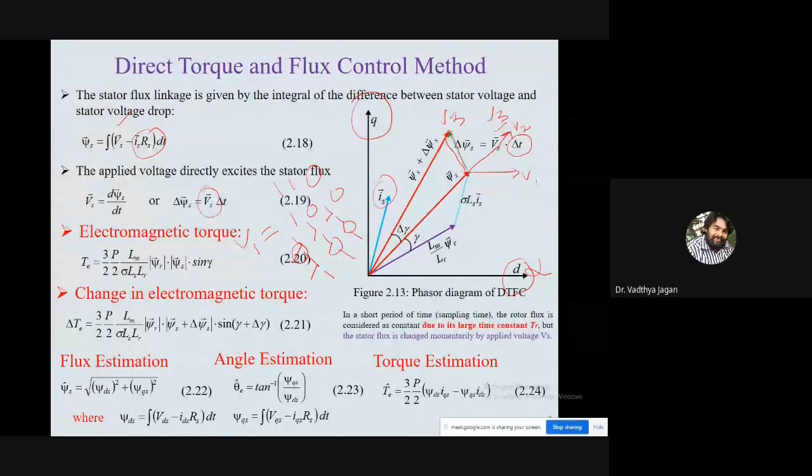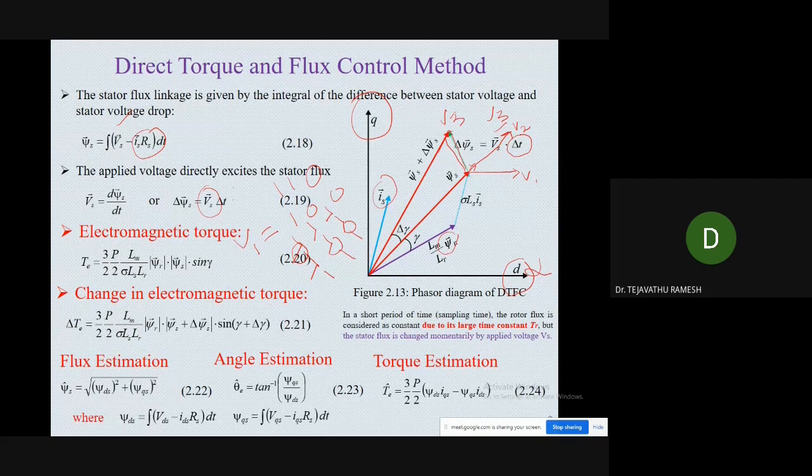From this point, this much magnitude is the increase of the flux. So the new position of the stator flux is psi s plus change in psi s. Now why are we not considering a change in psi r, why is psi r not changing? Because we are taking a smaller interval of time. We have taken a very small time, and in that small time, we have changed the voltage vector.